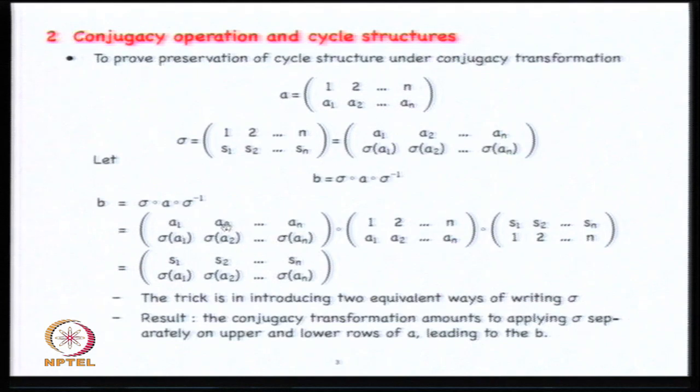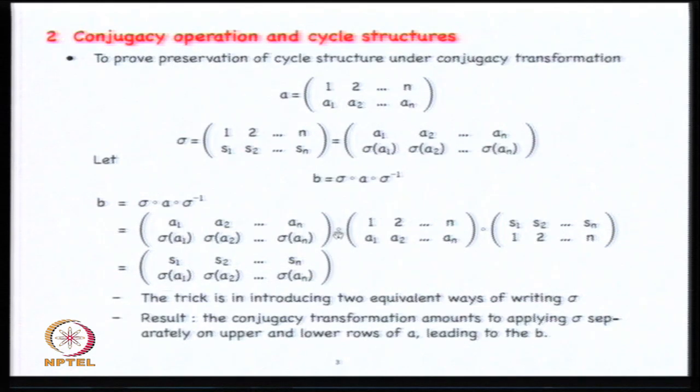Okay. Now what is clever about this is that now we can start cancelling. We can cancel this 1 to n and get it to be S1, S2, Sn going to this. Or we can see it: S1 goes to 1 and after that 1 is going to A1, S2 goes to 2 and 2 is going to A2. So after I complete this multiplication, I will basically have S1 to Sn in the first row and A1 to An in the second row.